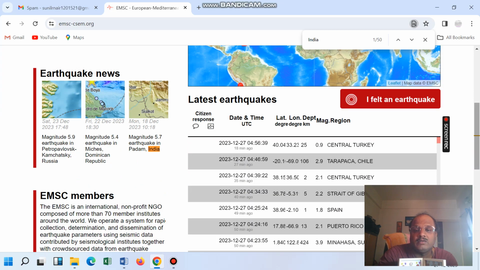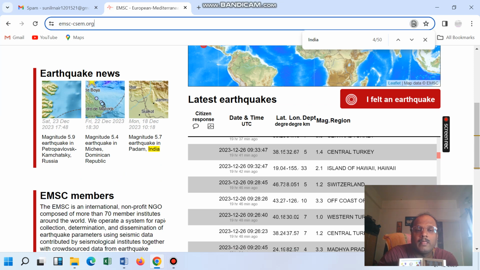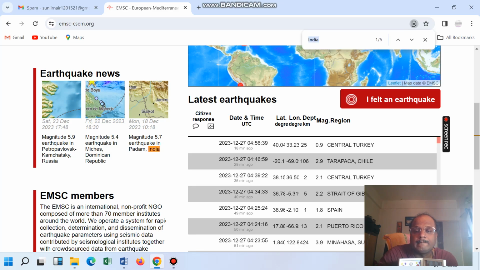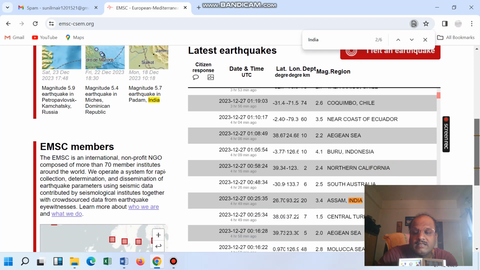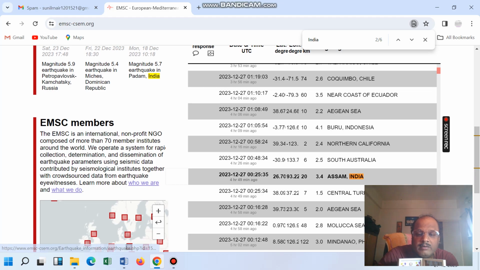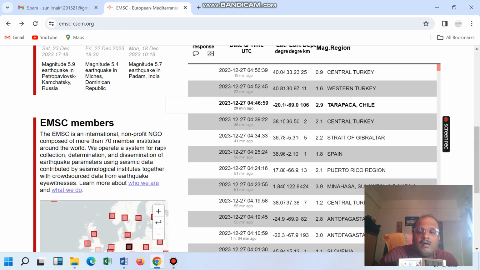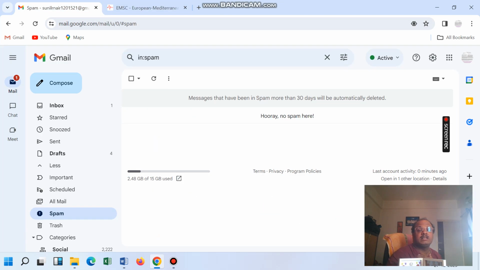In India there was no earthquake, but Assam got an earthquake, just 4 hours before, on the 27th, today only. When did this earthquake happen? At night. So you can just imagine the earthquake also; digitally everything is so fast.